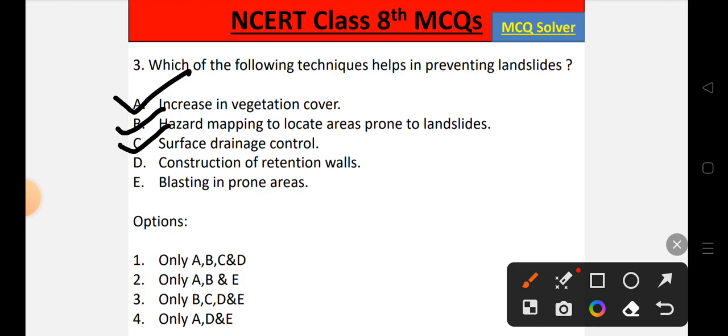Construction of retention walls also helps, so statement D is also correct. But blasting in prone areas, statement E, is an incorrect statement. This does not control landslides, although blasting in prone areas led to the landslides. So the correct option will be option number 1, that is A, B, C and D.